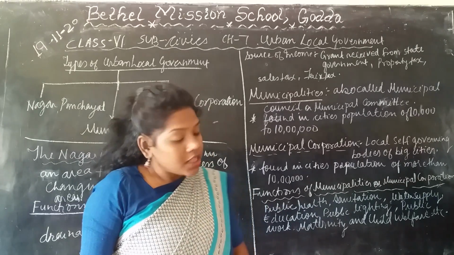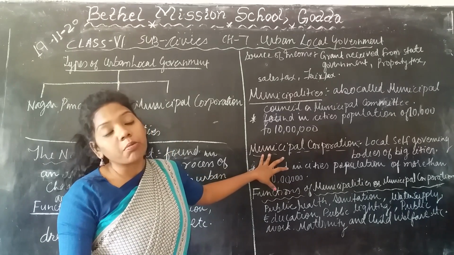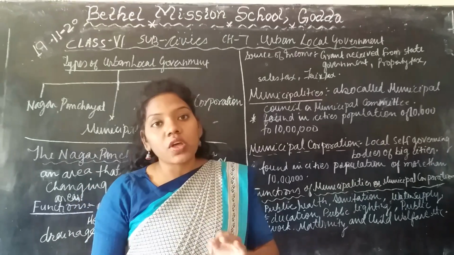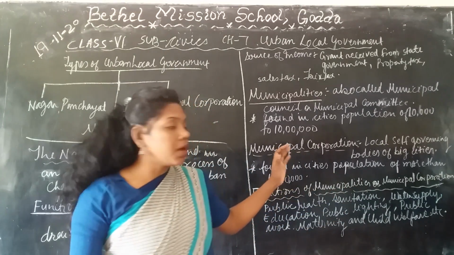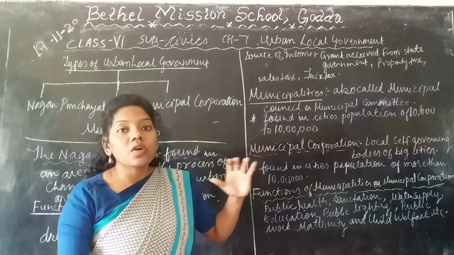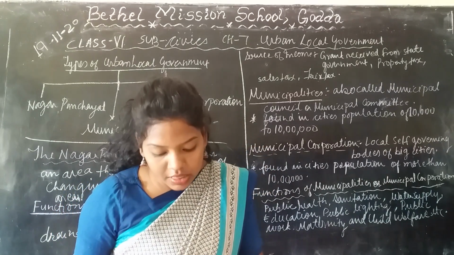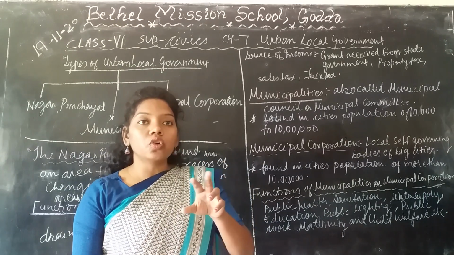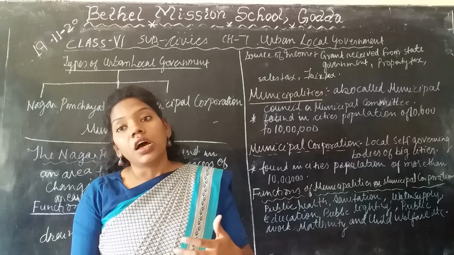So this municipal corporation also elects the MPs and MLAs, as the municipalities do. And they also have office bearers, elected from among the ward members. They elect the mayor, or we can say Mahapaur, and the deputy mayor. So there are two: one is the mayor and the other is the vice mayor.